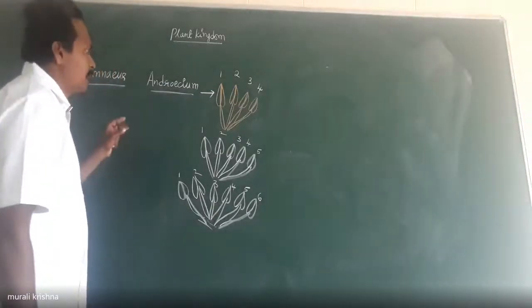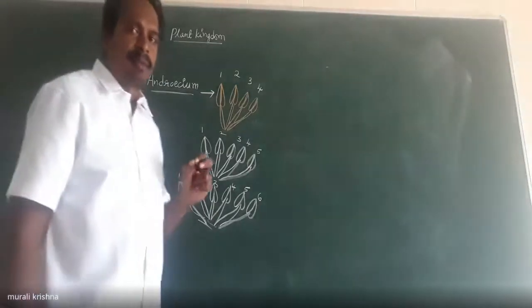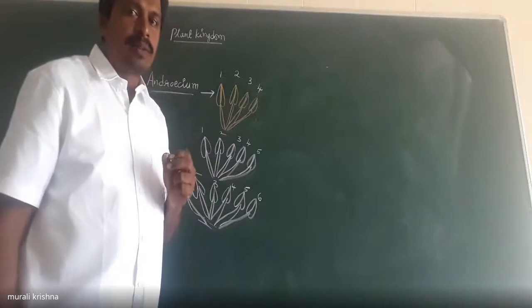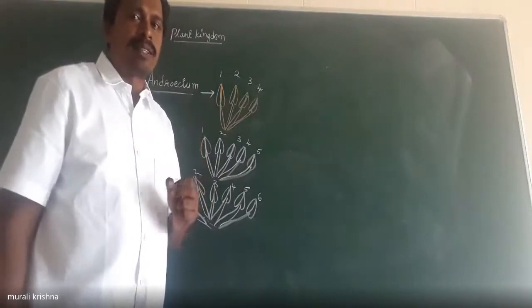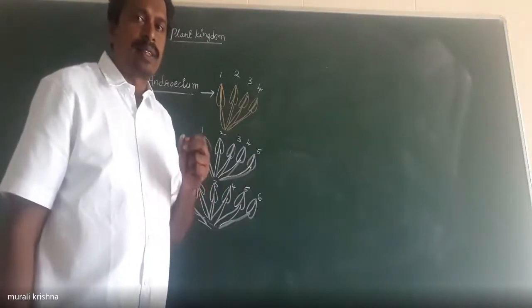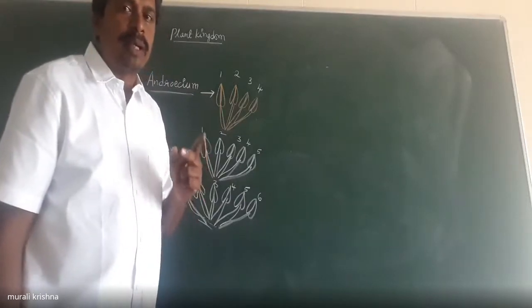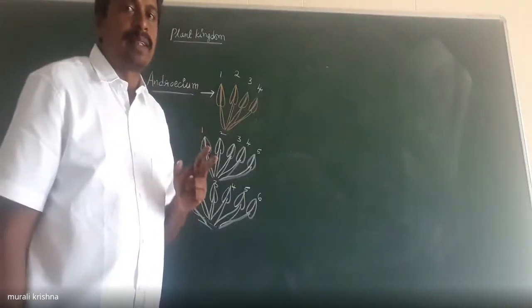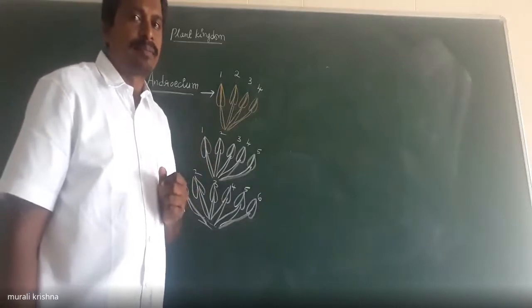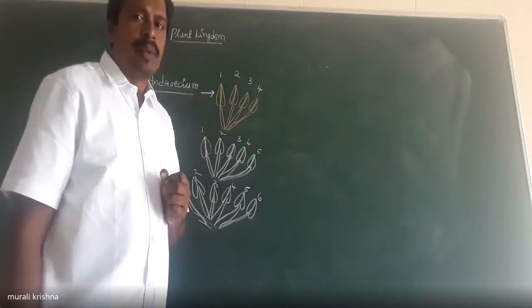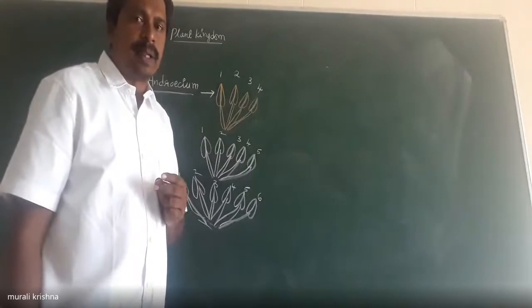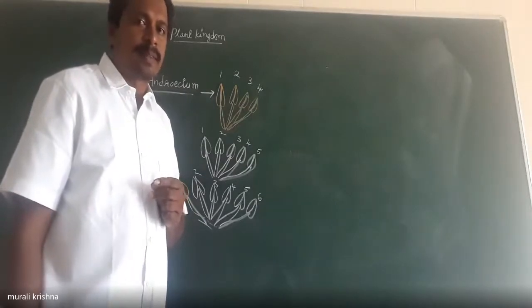Okay, is it clear now? The Linnaeus system of classification belongs to the artificial system of classification. The Linnaeus scientist classified the plants into various groups based on the number of stamens in a flower. Do you have any notes regarding this? Please message me your answer in the chat box.